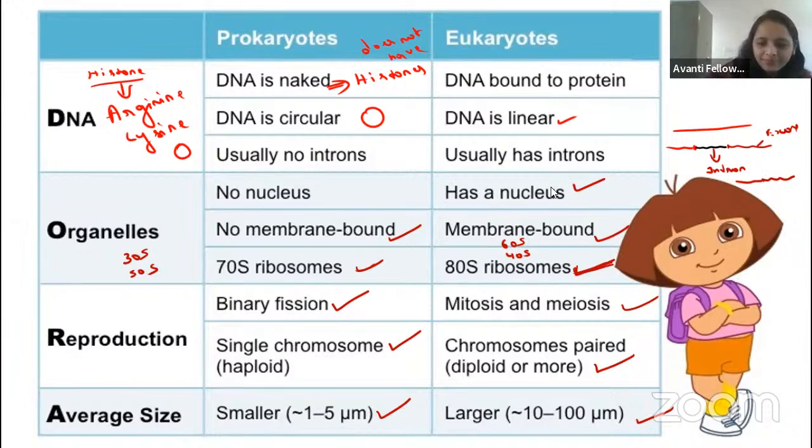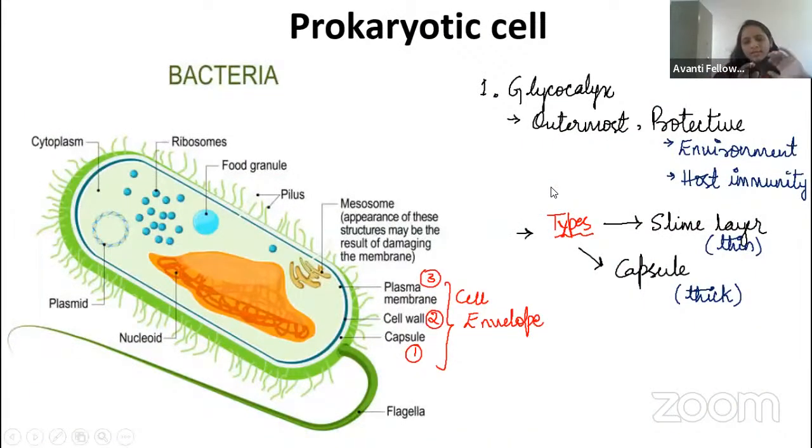Okay. Let us talk about the prokaryotic cell first. Okay, guys, listen carefully. We will go from the outside to the inside. This is a bacterial cell. It is covered by 3 layers, which we call the cell envelope. So which are those?